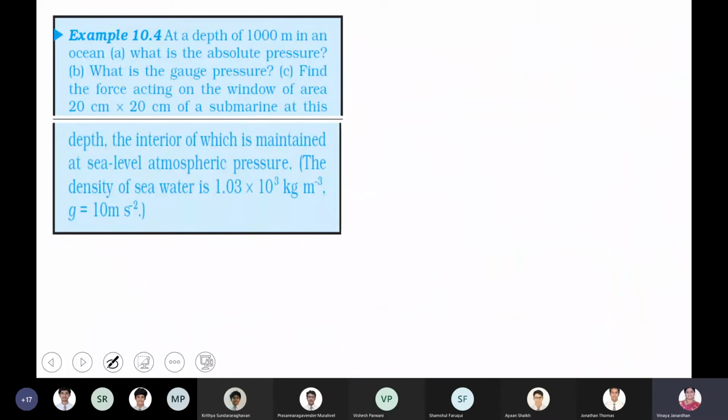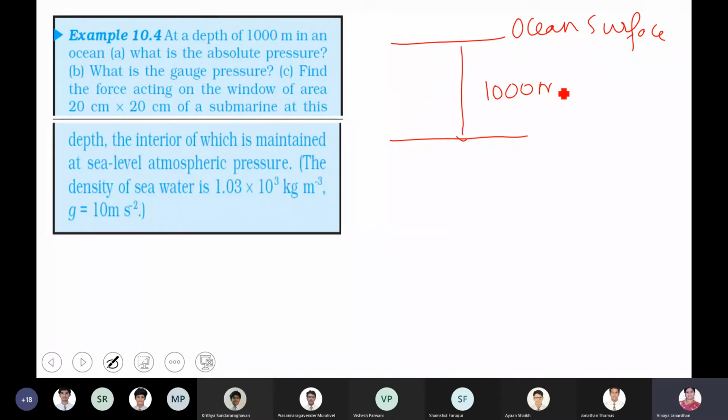At a depth of 1,000 meters in an ocean, what is the absolute pressure? Always have a diagram. So this is your ocean's surface. At a depth of 1,000 meters, that is h, say at point B, what is the absolute pressure at point B? Say the atmospheric pressure is PA.